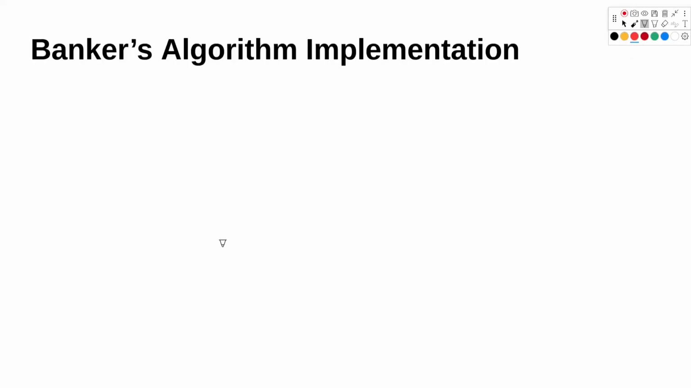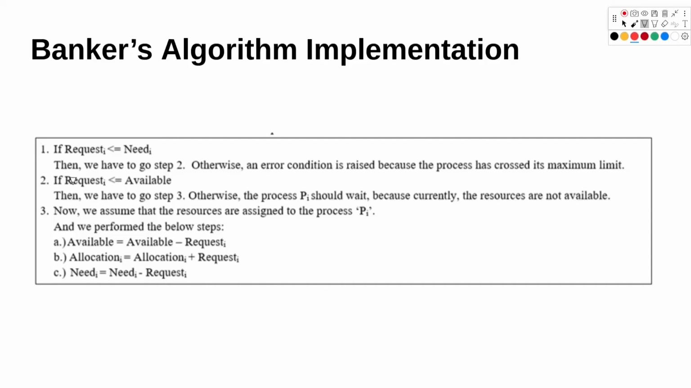Let's look at the implementation of Banker's algorithm. So these are some of the steps. First, we check if request of i is less than the need of i. So that is obvious. The requested number of resources should be less than the needed number of resources. Otherwise, there is an error condition and the program stops working.